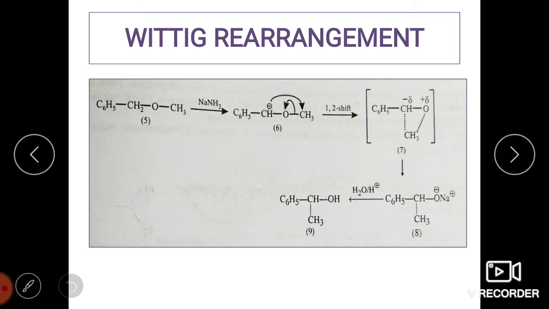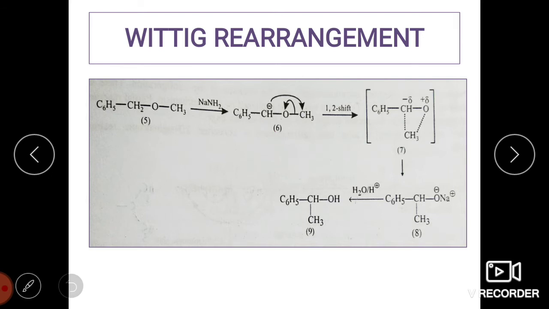The first step is that there should always be an acidic hydrogen which can be deprotonated by the base. In this example we have taken sodium amide as the base, which is in the form of Na plus NH2 minus. NH2 minus is going to take up the proton from the CH2 group, and the result would be the formation of a carbanion. CH2 minus is going to be formed. Now this CH2 minus which is formed is going to get rearranged.